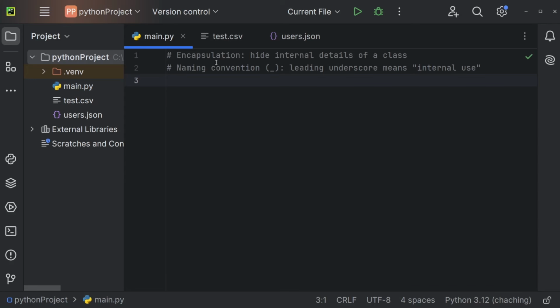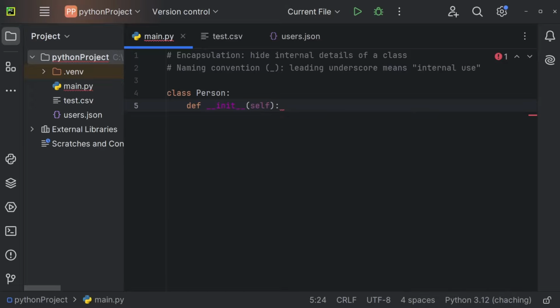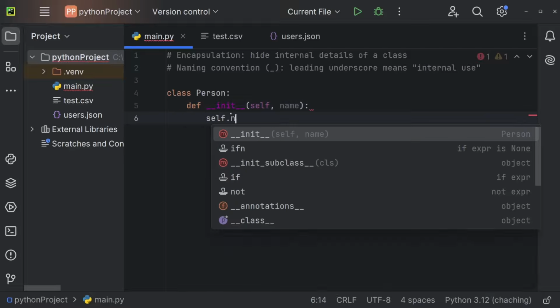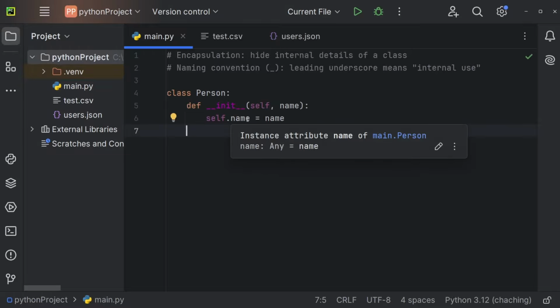Let's understand encapsulation and naming conventions. In order to understand that, let's again create a class, and that class could have the name person again. We again create our Dunder Init constructor, like so, and let's also define a name for the person. So self.name is going to be equal to name. But now let's imagine that we only want to use self.name to greet the user.